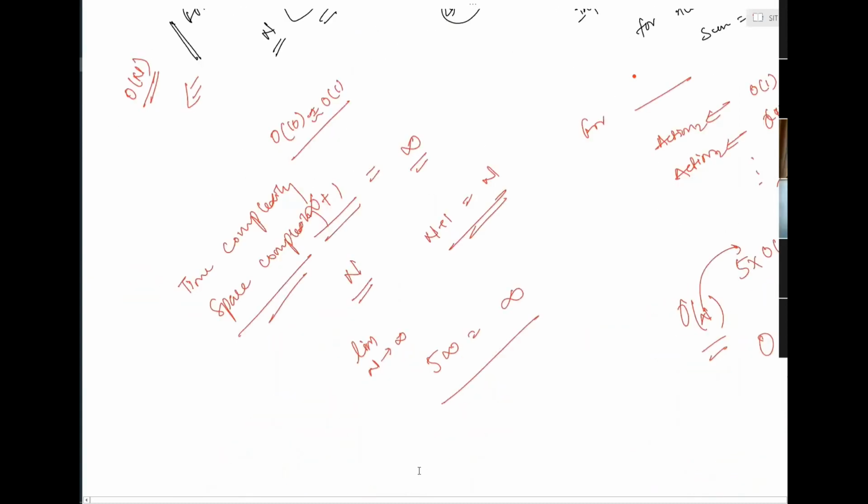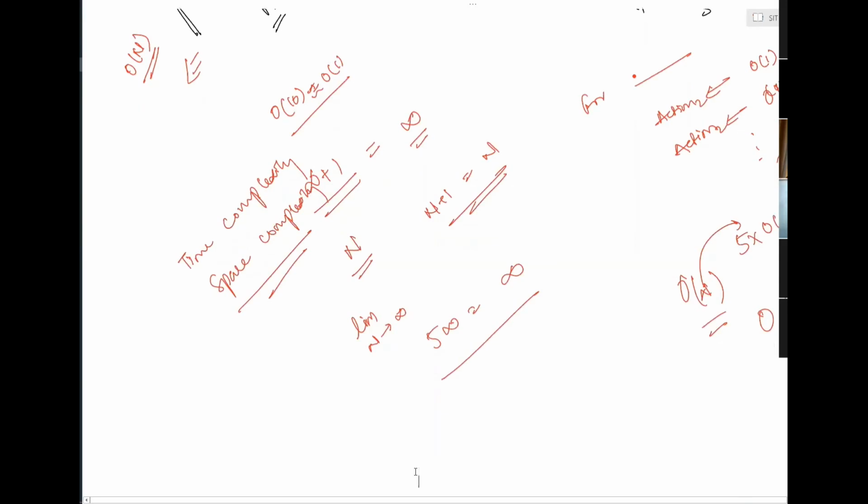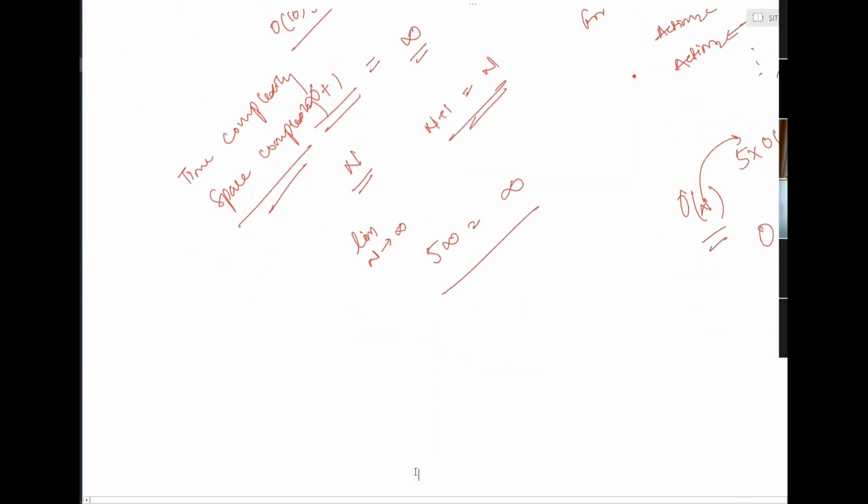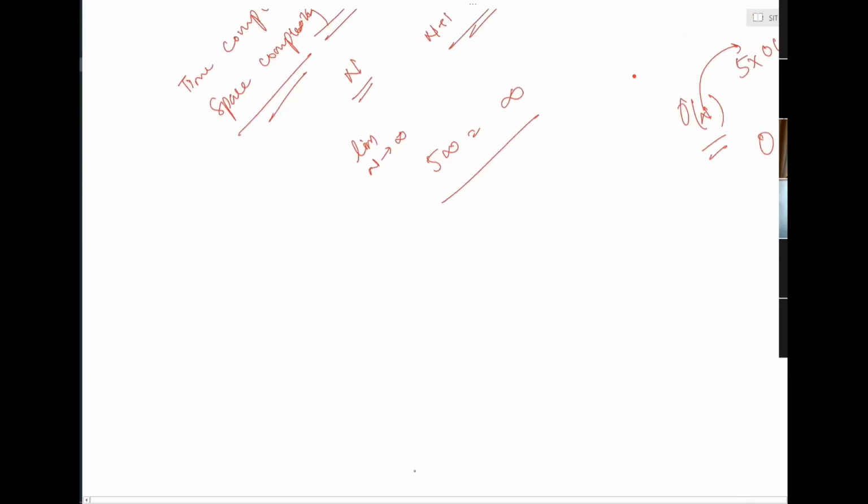Now, in mathematics, you might have learned this formula, because this is a series of natural numbers starting from 1, 2, 3. This is an arithmetic progression, and if you apply that arithmetic progression formula, you will get this formula, n into n plus 1 by 2. This is coming from the arithmetic progression formula also, okay?